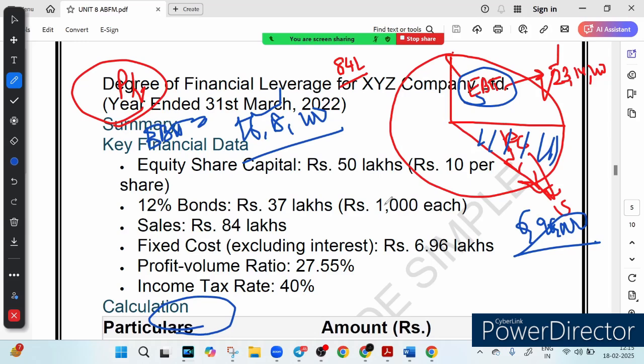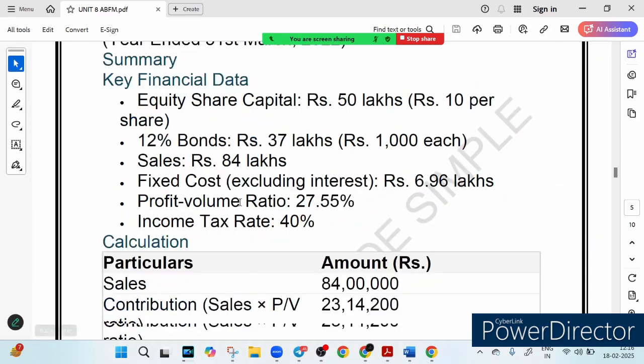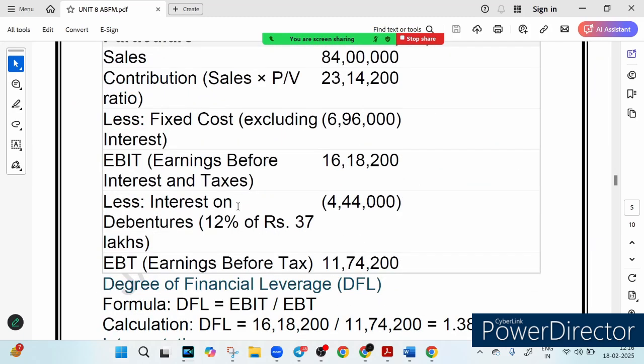So after you subtract 4,44,000 from your EBIT, what is your EBIT? EBIT is 16,18,200. So after subtracting, you will get 11,74,200. So this is your EBT, that is earning before tax, right? Now this calculation shows us how much the company is earning before tax after accounting for interest. But what is interesting here is how this debt impacts the company's profit, right? So we know EBIT, we have calculated the EBT.